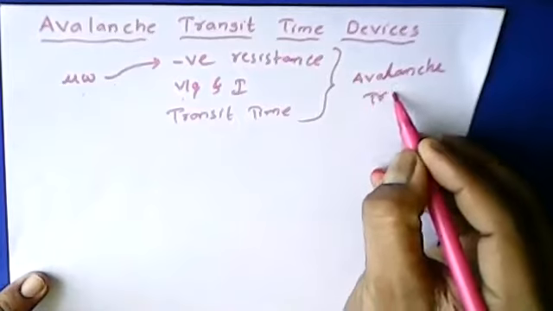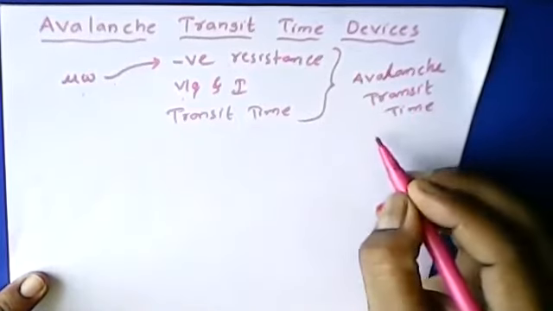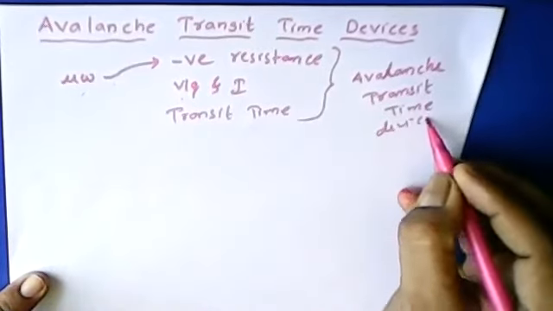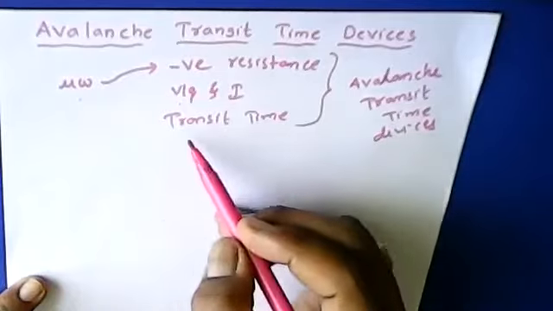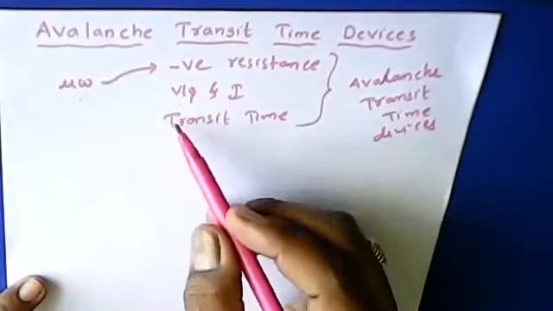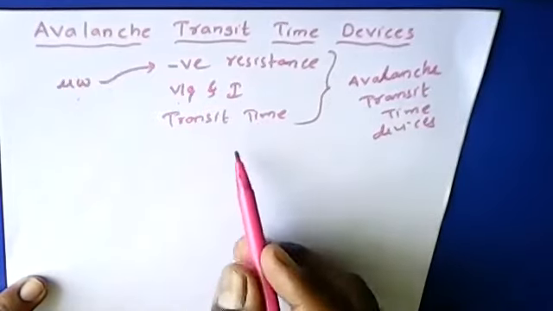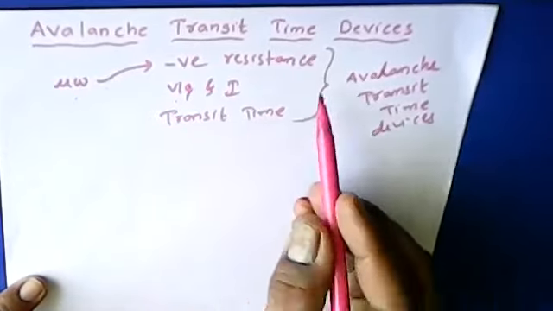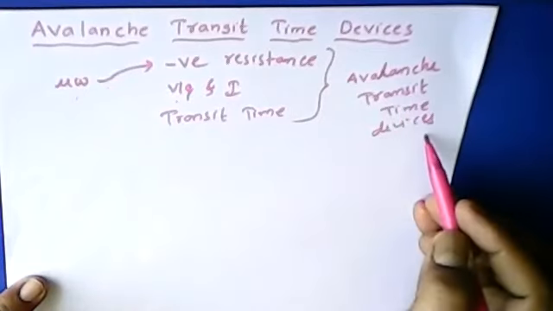Avalanche transit time devices. So this is why the name has been specified. The devices which make use of the negative resistance property, having a phase delay of voltage and current, and which also involve a transit time, together are said to be avalanche transit time devices.